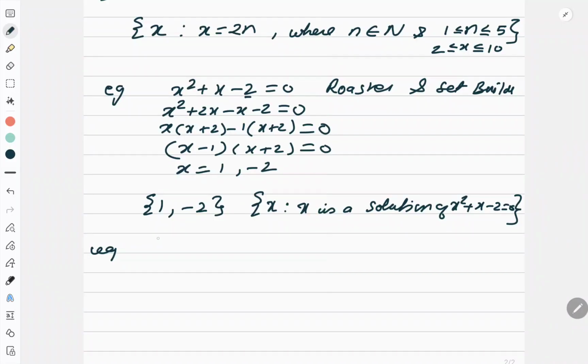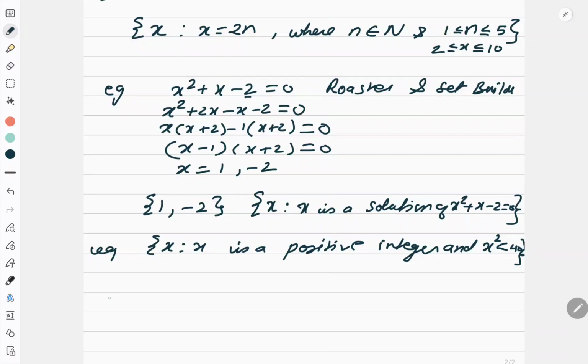If I write x such that x is a positive integer and x square is less than 40, and I want to write it in roster form, I have to write all the values of x for which x square is less than 40.